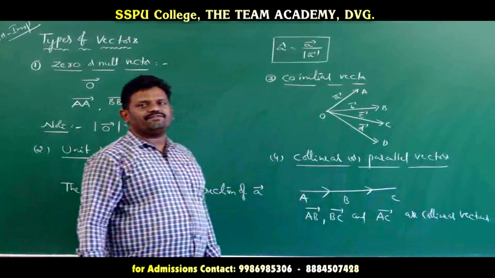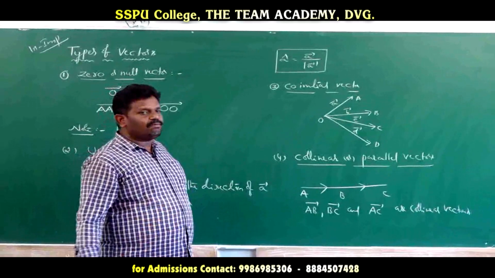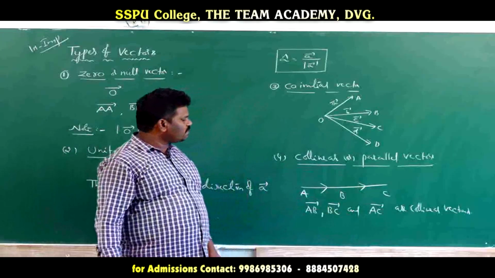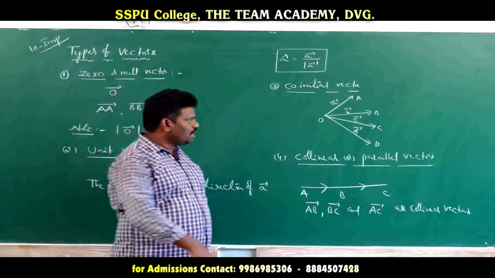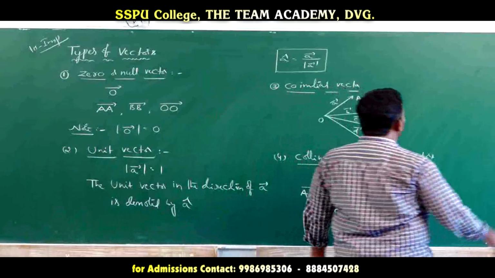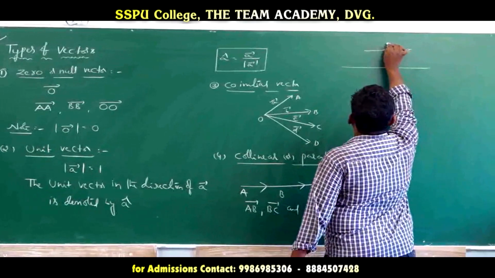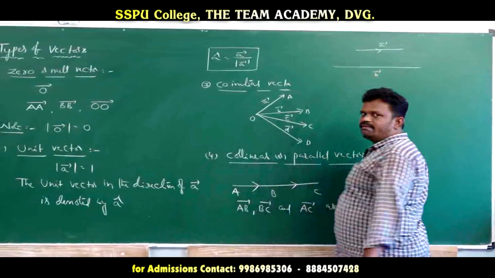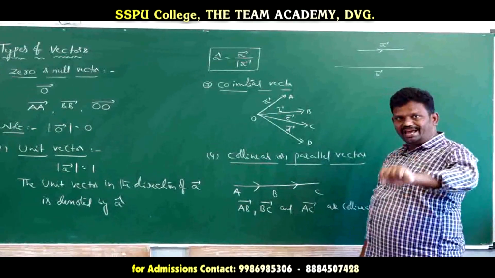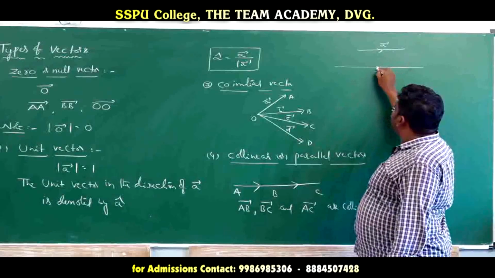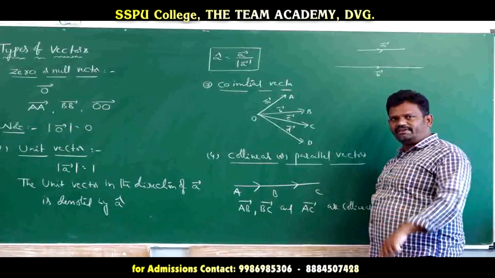So the first definition: two or more vectors are collinear if they are parallel to the same line. These are connected with the same line, so AB, BC and AC are collinear vectors. Otherwise, if we take one vector A bar and another vector B bar, irrespective of their magnitude and direction, the magnitudes are different, but these two are parallel. Which type of vectors are these? Collinear vectors.